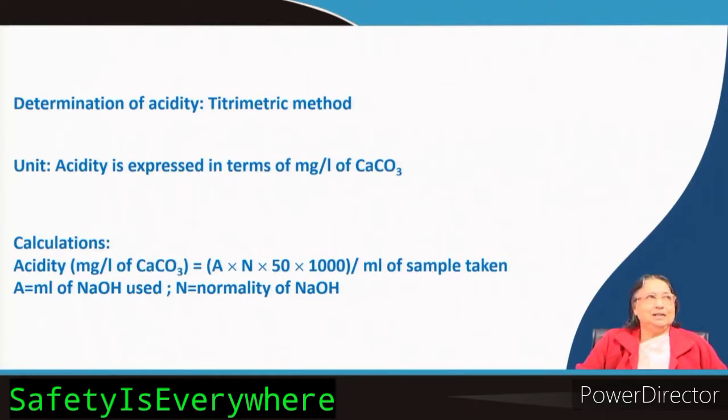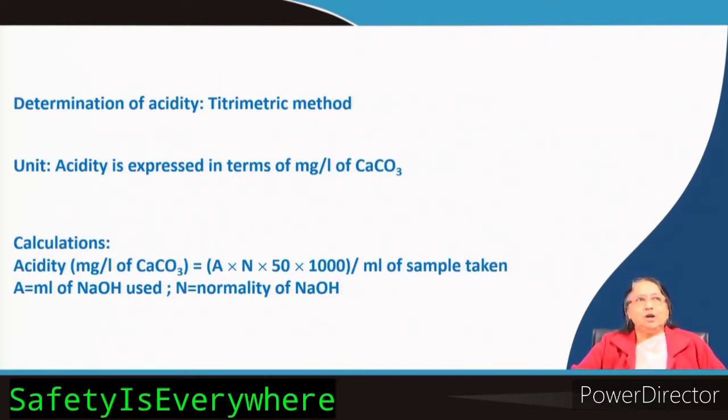You got the knowledge in the previous lecture that the choice of indicator is very important. So, here we will see an application of how we can choose the indicator. For example, you have a sample which contains some acidity, but you have to determine how much is the carbon dioxide acidity and how much is the mineral acidity. How will you do it?